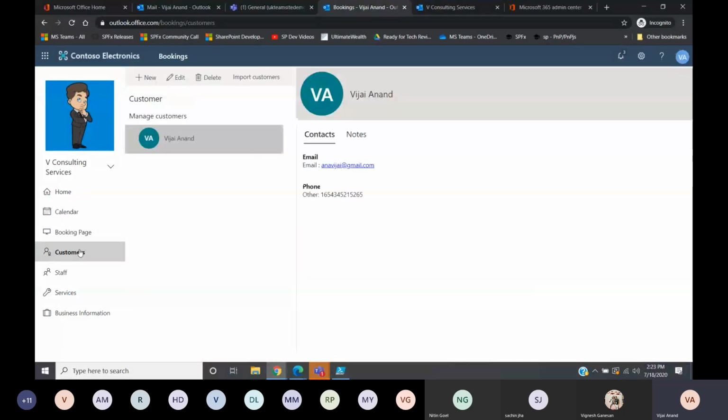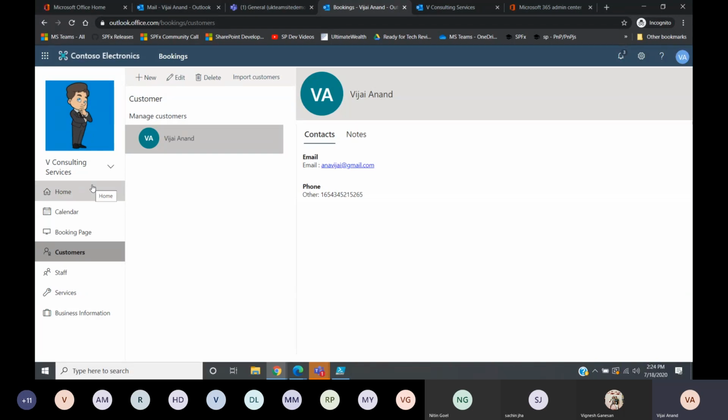When you go to customers, whenever a customer is booking an appointment, they are entering the information. That information will be captured in this customer's details. And in case you have a certain set of customers with whom you are working, you can even import the customers. So this is all the features that are available as part of this booking calendar.